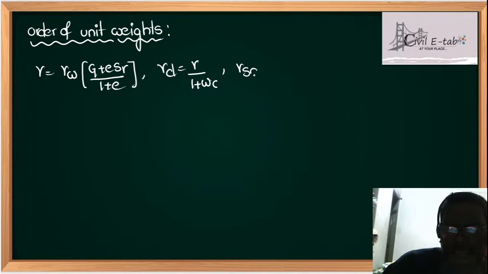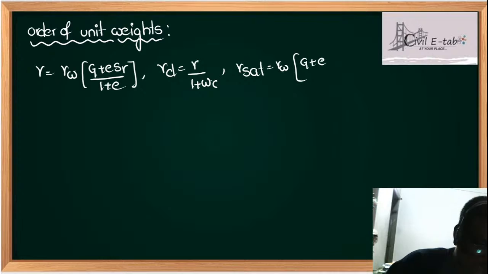Gamma sat is written as gamma W into G plus E upon 1 plus E. What is the formula for gamma sat? G plus E upon 1 plus E. So this is the relation for gamma sat.